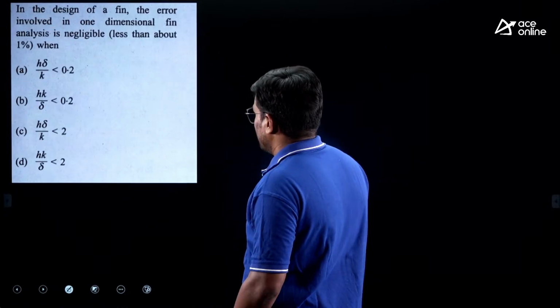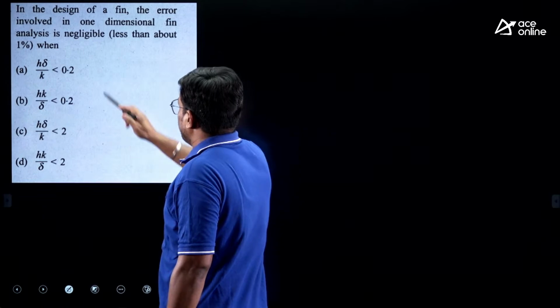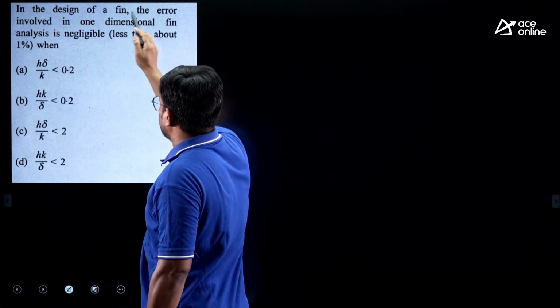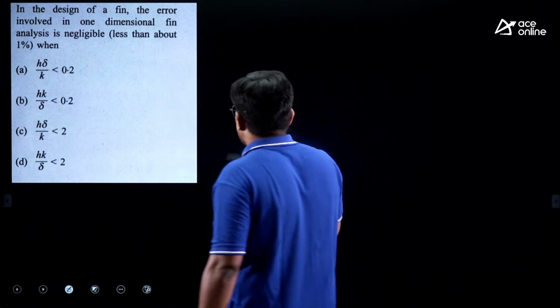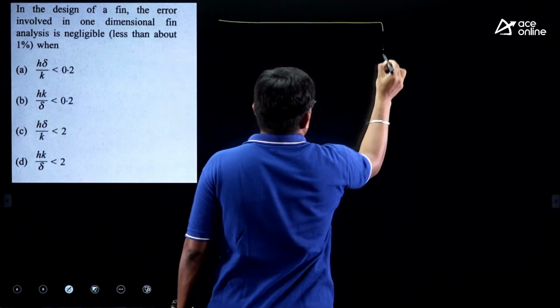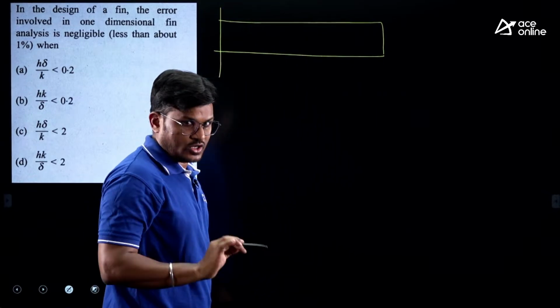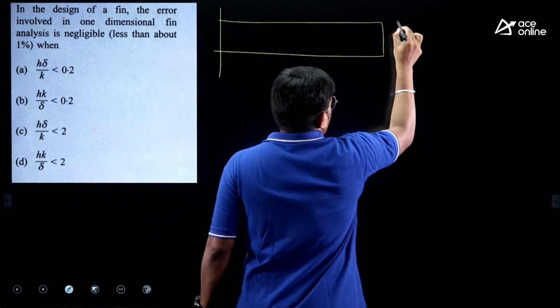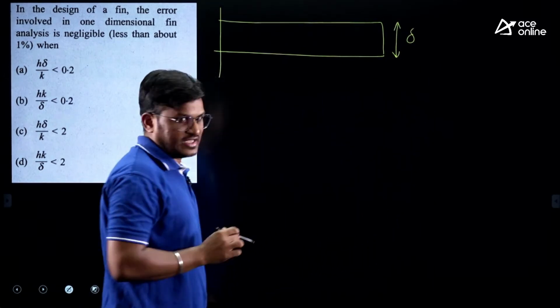Next question. It is design of a fin. The error involved in the one-dimensional fin analysis is negligible. Now try to understand. Let us say this is the fin, and this is your thickness, delta.